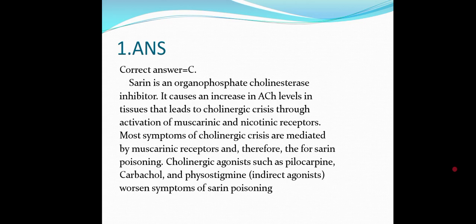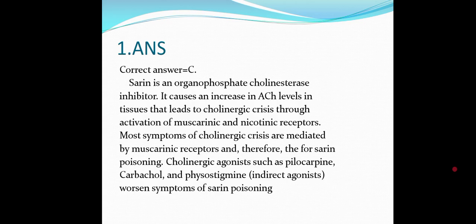Most symptoms of cholinergic crisis are mainly mediated by the muscarinic receptors, and therefore for sarin poisoning, cholinergic agonists such as pilocarpine, carbachol, and physostigmine, which is also one kind of indirect cholinomimetic drug, are also inhibiting the enzyme cholinesterase. So, they are also increasing the acetylcholine levels. So, all these are worsening the poisoning.